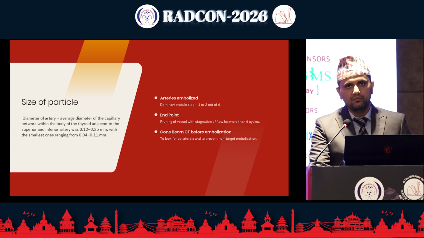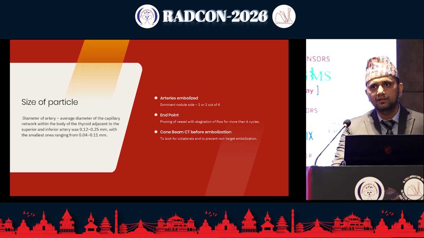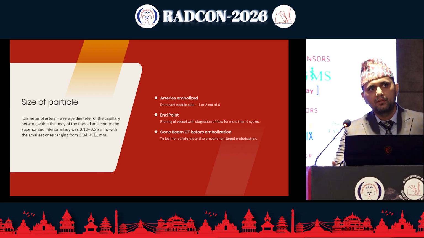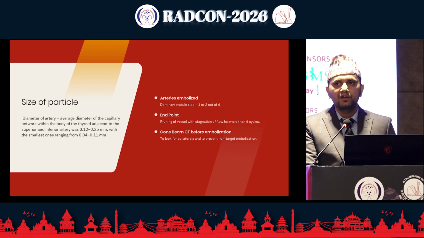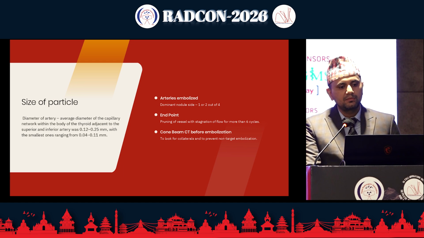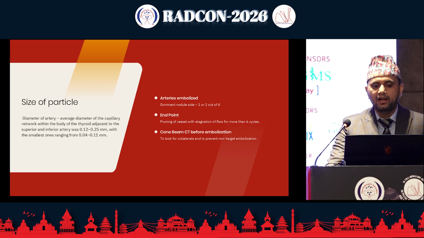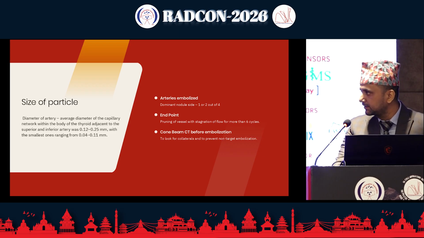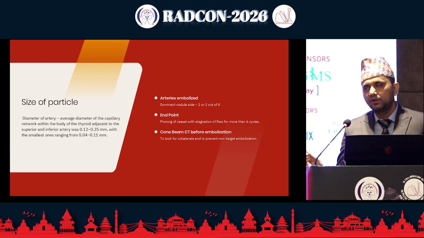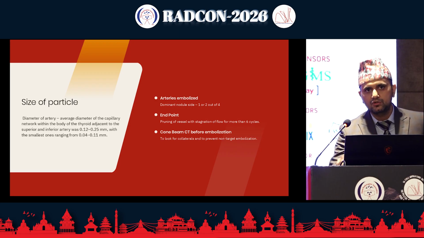So what we did was we embolized either 1 or 2 arteries, depending upon how many nodules there were and on which side the nodules were present. The endpoint of the embolization was pruning of the vessel with stagnation of flow in 6 consecutive cycles. And we used cone beam CT to confirm our positioning of the catheter system, so that we do not embolize other organs, or collateral vessels.